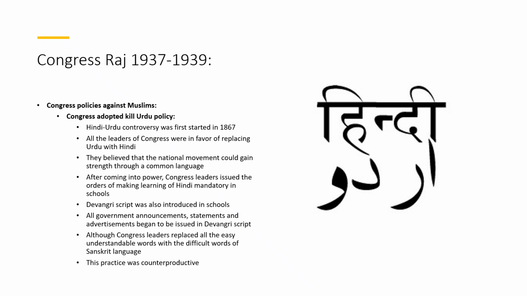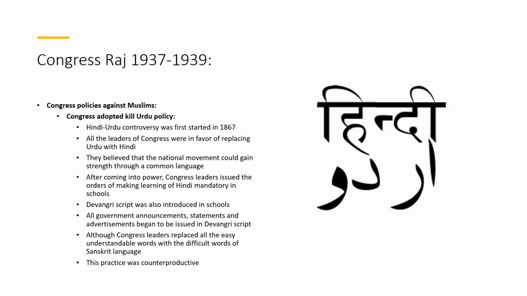Now, unfortunately, the government was in the hands of Congress, and Congress did everything that it could to replace anything that could remind them of the rule of Muslims. Hindu leaders were in favor of replacing Urdu with Hindi. They believed that the national movement could gain strength through a common language only.